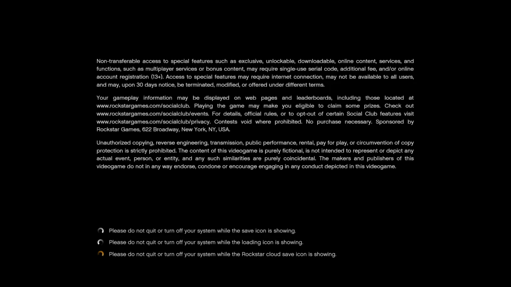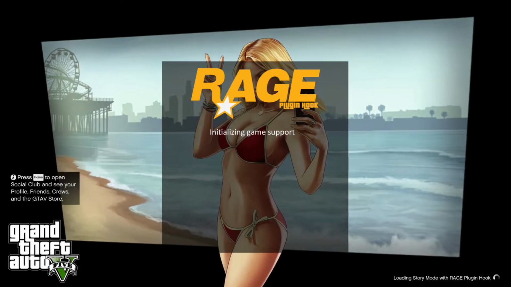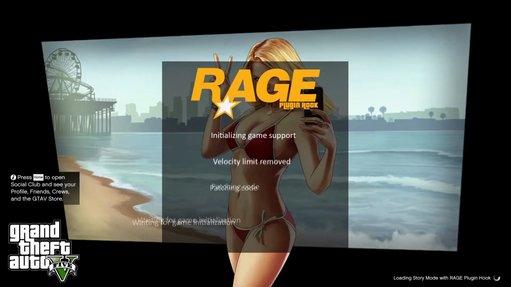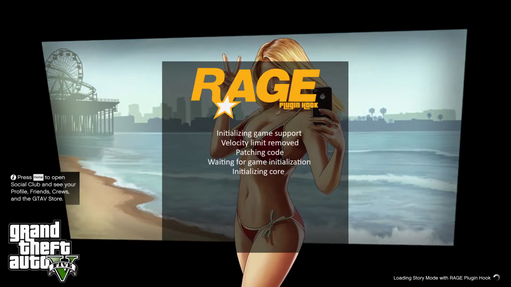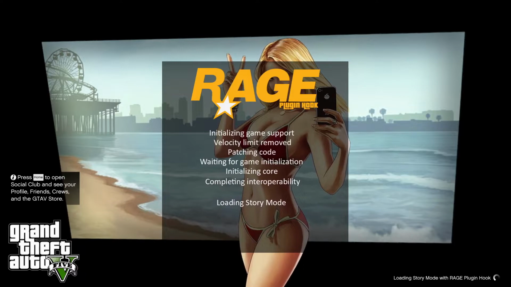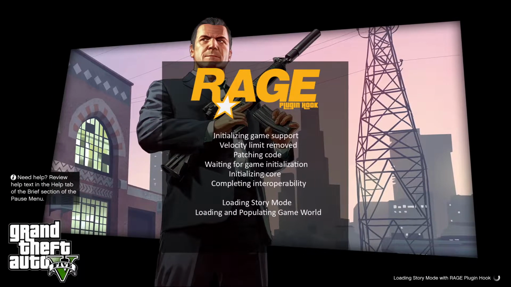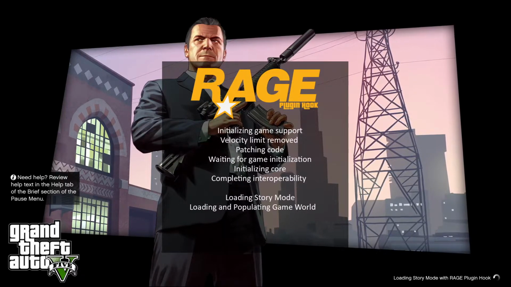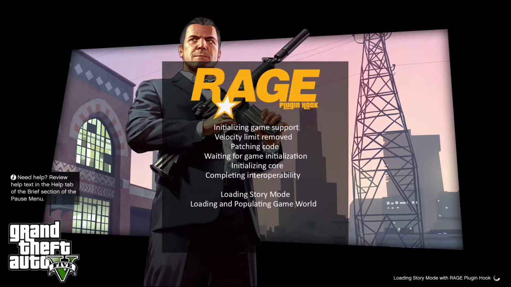All right. So just make sure you understand that the next thing you have to do is create your own character or use a default character. But you have to start from one of the police stations. You can't just press F4, which opens up the Ragepluginhook menu, and go on duty. You can't do it that way. You have to actually choose a character first. So choose a default character or create your own character, one of the two, and make sure you start out from the police station.